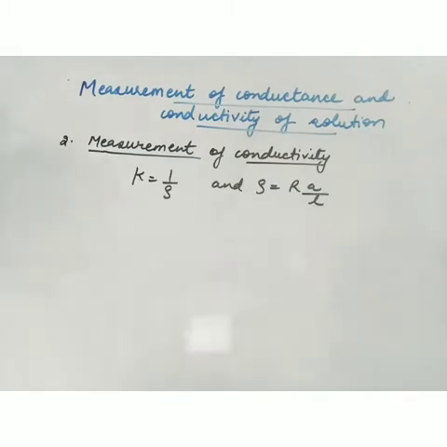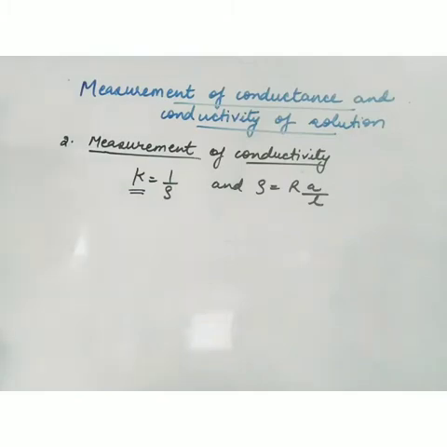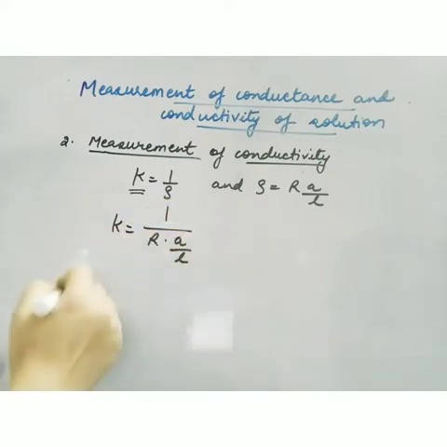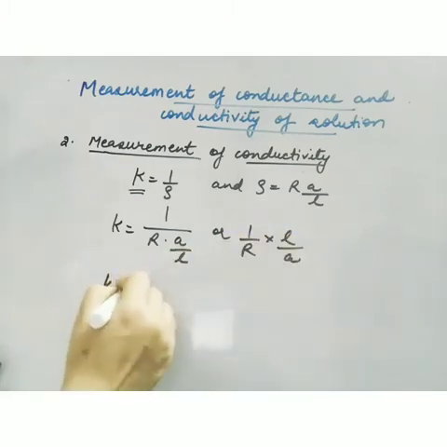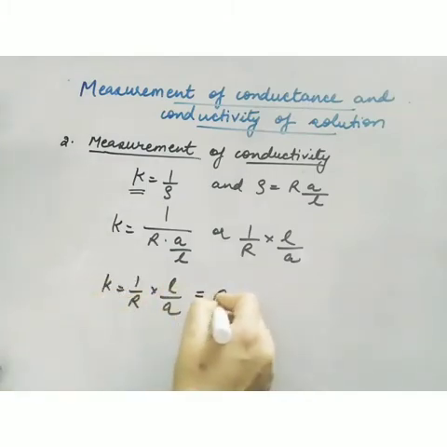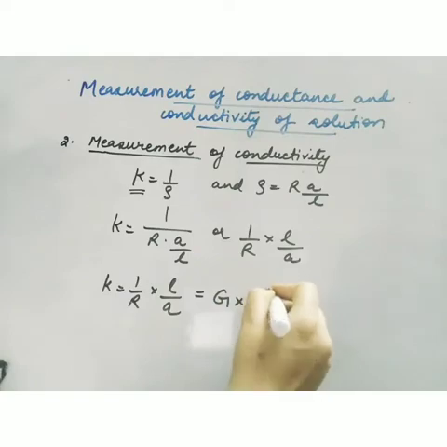Now the second thing is how to measure conductivity. Conductivity is denoted by the symbol kappa, and it is 1 upon resistivity, and resistivity is RA upon L. So substituting the values, kappa is equal to 1 upon R into L upon A. We have measured resistance using the Wheatstone bridge method, and 1 upon R is the conductance, and this L upon A is represented by another symbol, G star.